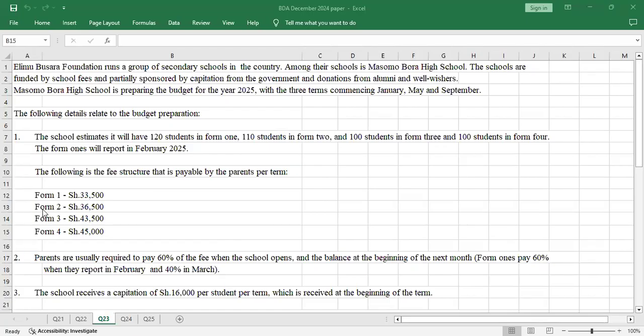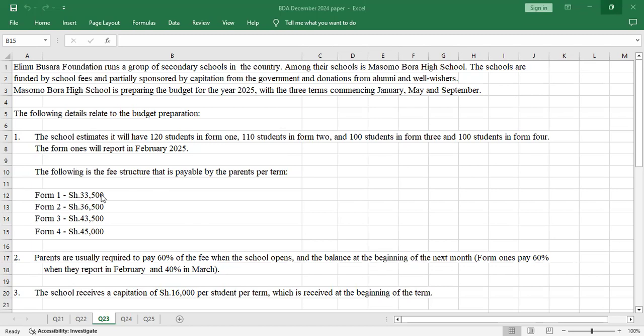Elimu Busara Foundation runs a group of secondary schools in the country. Among their schools is Masomo Bora High School. The schools are funded by school fees and partially sponsored by capitation from the government and donations from alumni and well-wishers. Masomo Bora High School is preparing the budget for the year 2025 with the 3 terms commencing January, May, and September. The following details relate to the budget preparation.